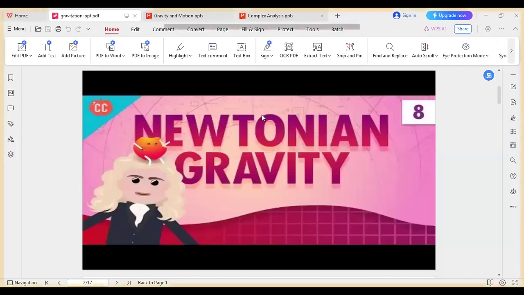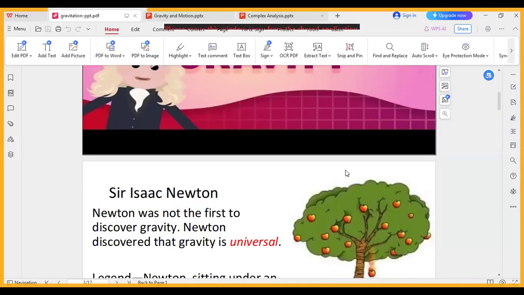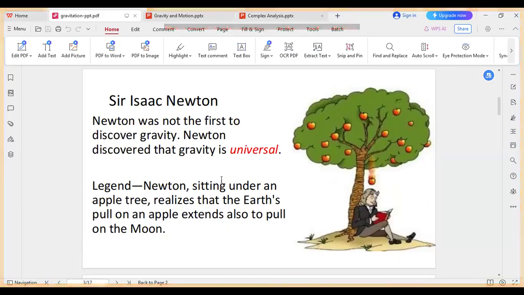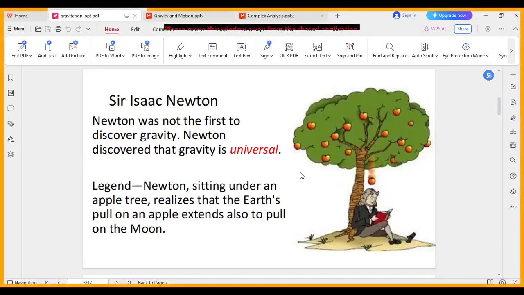Actually, we are discussing Newtonian gravity here. This is the classical definition of gravity. Now you must know Sir Isaac Newton was not the first to discover gravity. Newton discovered that gravity is universal. Legend says Newton, sitting under an apple tree, realized that the Earth's pull on an apple extends also to a pull on the moon. That means this is the historical background behind the discovery of gravity. This is the universal gravitation he discovered.